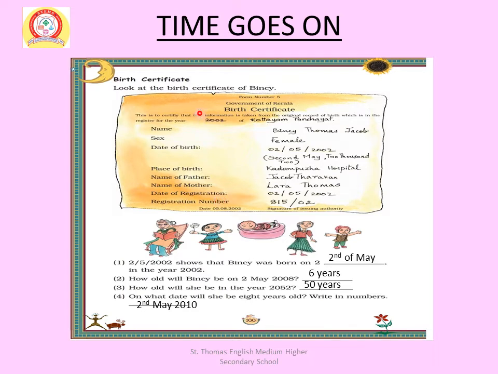Again I am telling, it is in form number 5 and issued by the Government of the State of Place of Birth. It contains the name of the newborn, parent's name, gender of the newborn, date of birth, place of birth, registration number and date of registration. We have a sample birth certificate here, and from this you have to write the following answers.